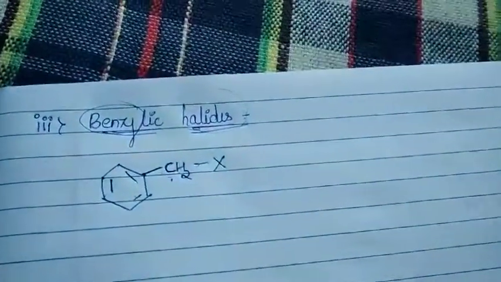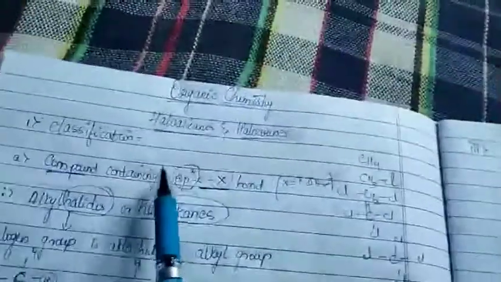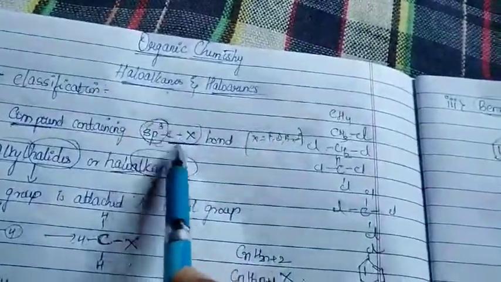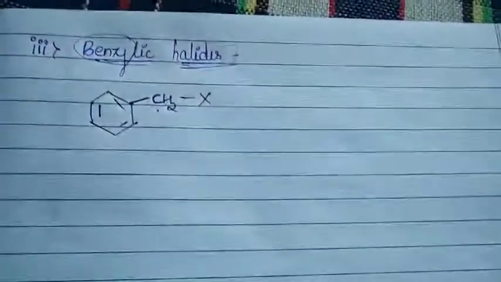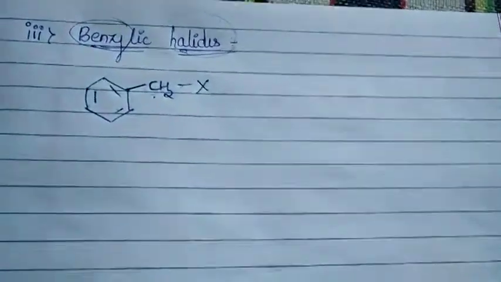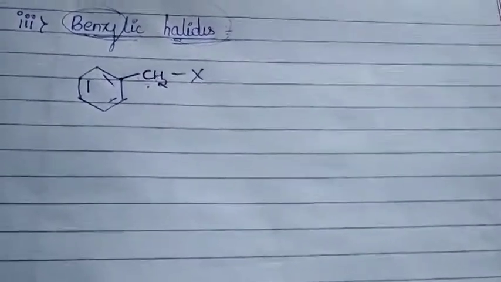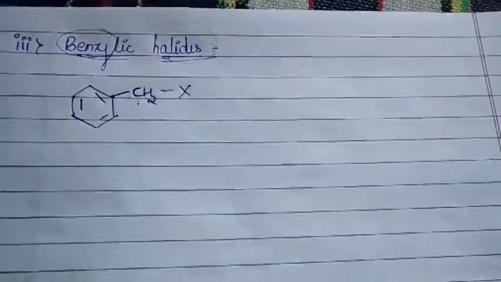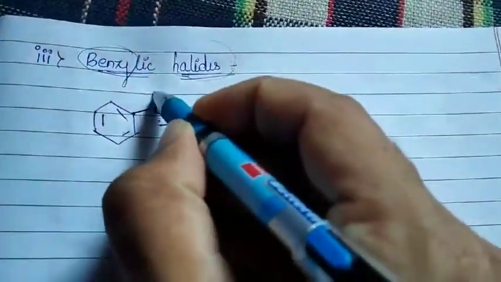Is that okay? So what do you mean by benzylic halides? First you have to understand, benzylic halides come under the concept of compounds containing sp3 C-X bond. So benzene will be there. Of course, an aromatic ring will be there. Aromatic ring means it has to follow Huckel's rule, the 4n+2 rule. Of course, the carbon atoms will be unsaturated. So in that unsaturated ring, where can we get a saturated carbon? Of course, we need one more substituent.